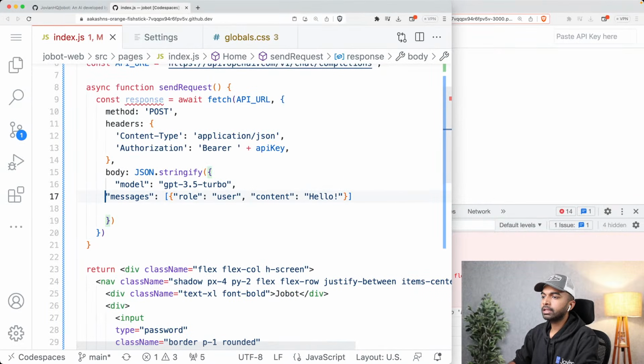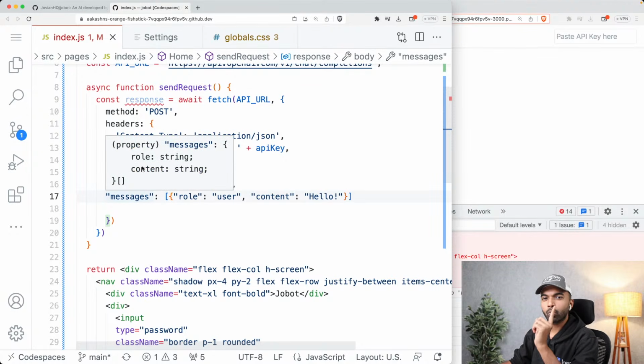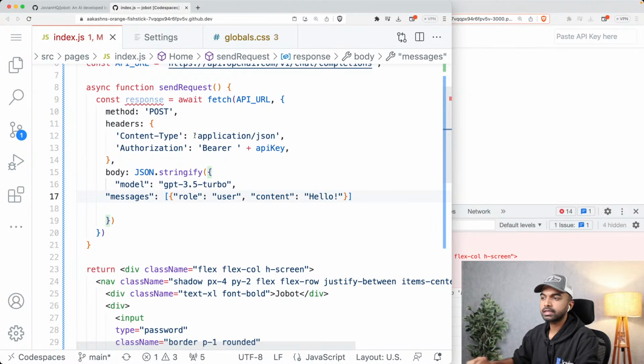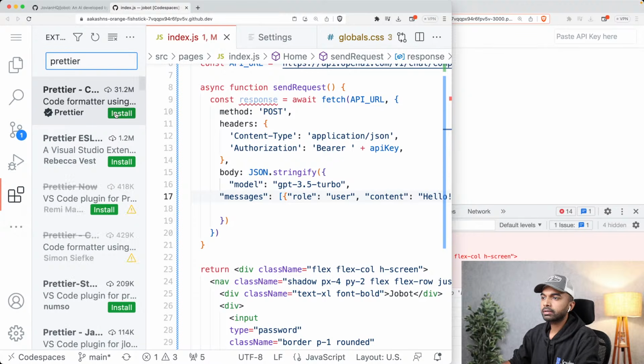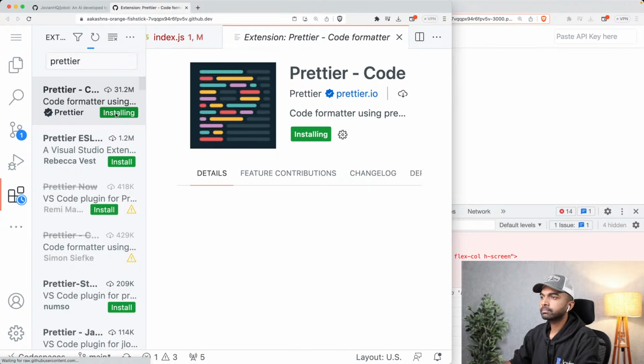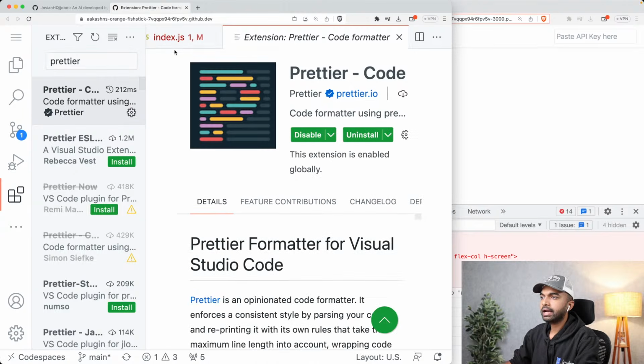Okay, so the model that I want to use... now I'm going to install one more extension over here just to make formatting my document a little easier. So I'm going to go into extensions and install an extension called Prettier. Let me just hit install on this extension. And that just installs the extension.